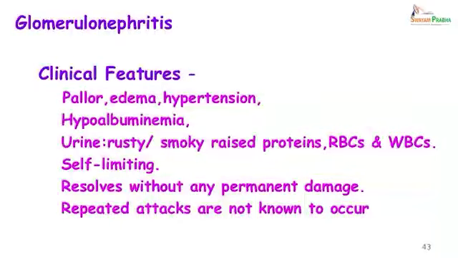Clinically, the patient will have pallor, edema, hypertension, hypoalbuminemia. Urine will be rusty and smoky. Proteins will be raised. There will be red blood cells, hence the rusty or smoky urine. WBCs will be raised. It is usually a self-limiting disease, and repeated attacks are not known to occur.